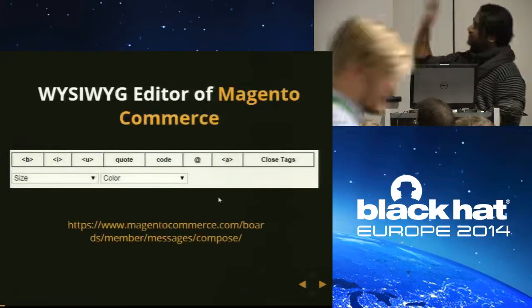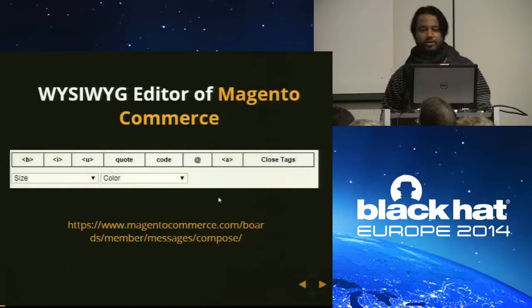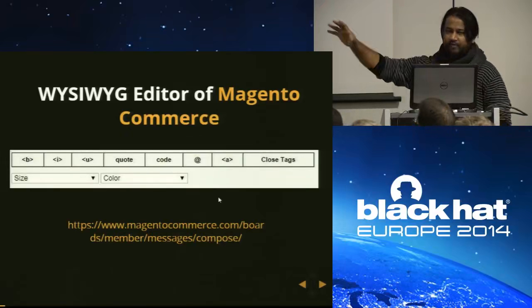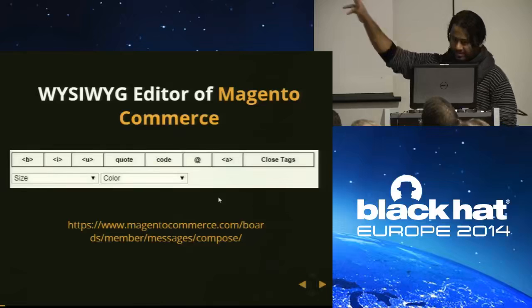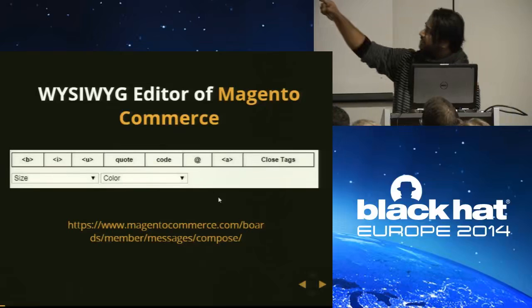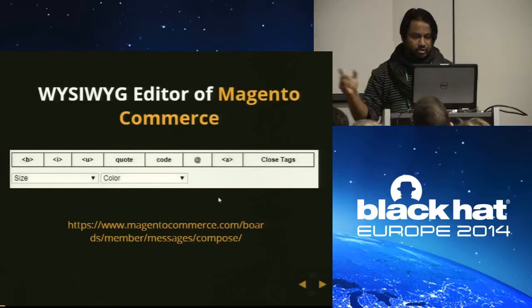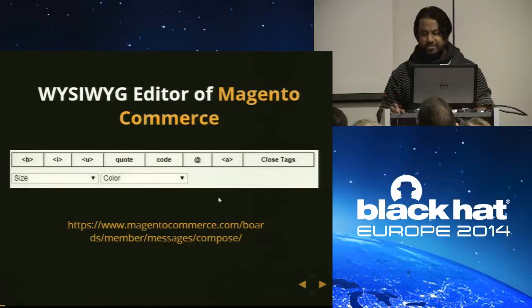So this is the WYSIWYG editor of Magento Commerce. Magento Commerce is a very popular e-commerce platform. It's an eBay company, basically. You can see it was available on their forum, on their messages, everywhere. I come to this later. But if you want to post something, you can make the text bold with the help of this B button, with the help of I, underline, quote, code. You can email. So many options. You can do some styling also, like size and color.